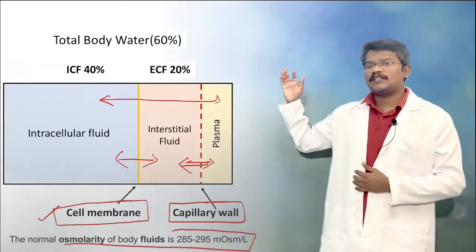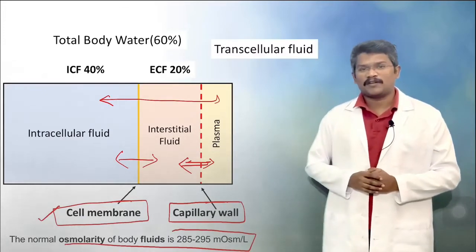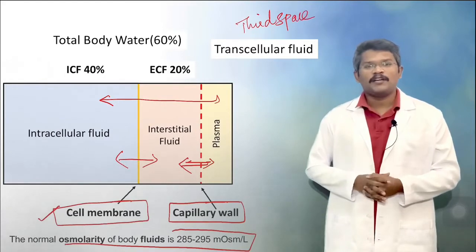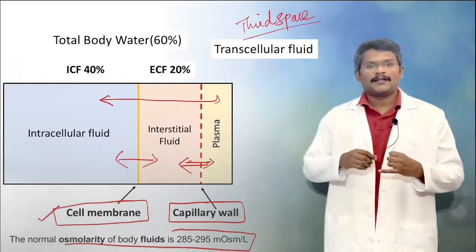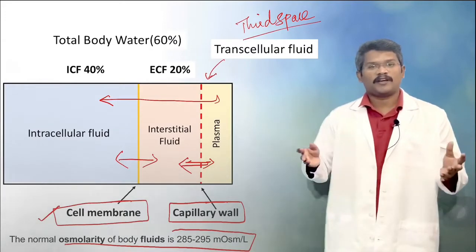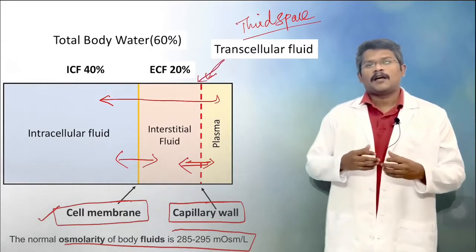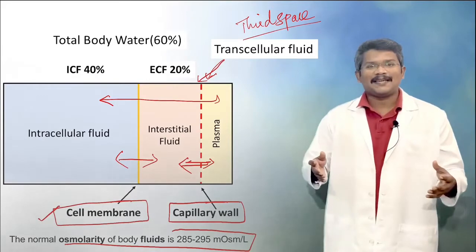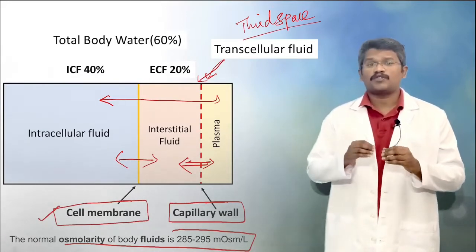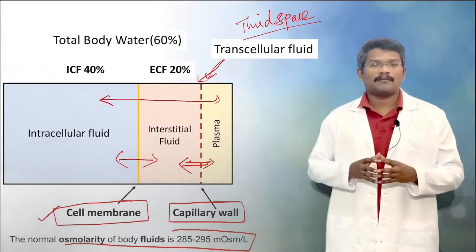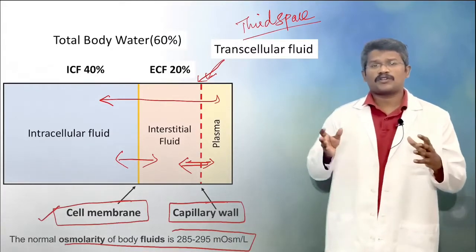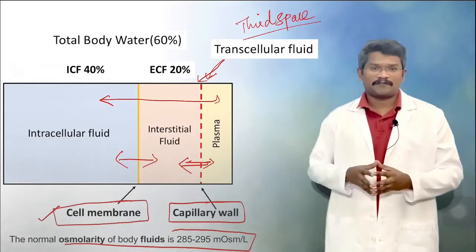There is also a third compartment in the extracellular fluid, also called the third space, that is the transcellular fluid, which includes fluids like cerebrospinal fluid, peritoneal fluid, pericardial fluid, and others. This compartment is not easily exchangeable with the other compartments, and its secretion and absorption are tightly regulated by the epithelial cells lining their respective cavities. So the constituents of each of the fluids are totally different.